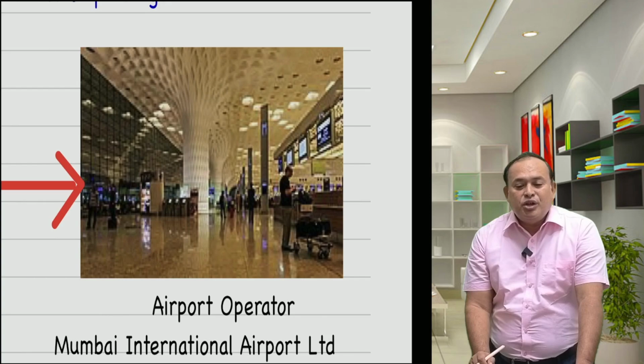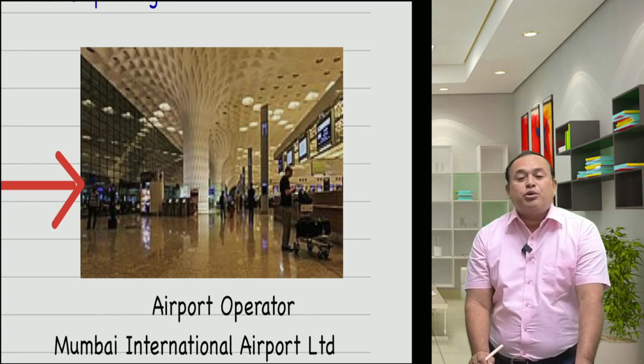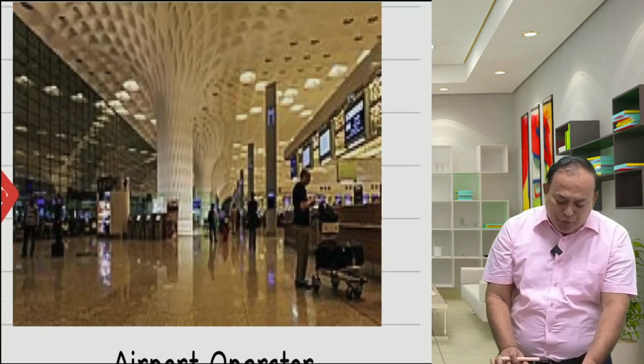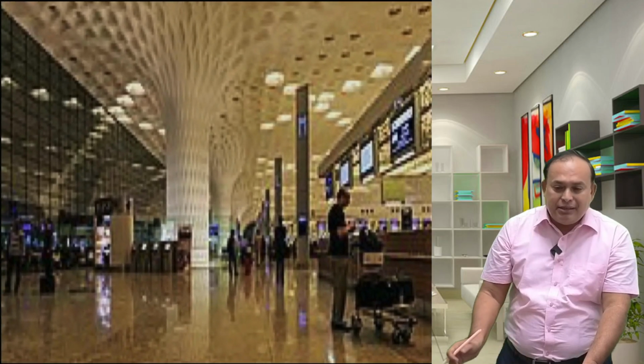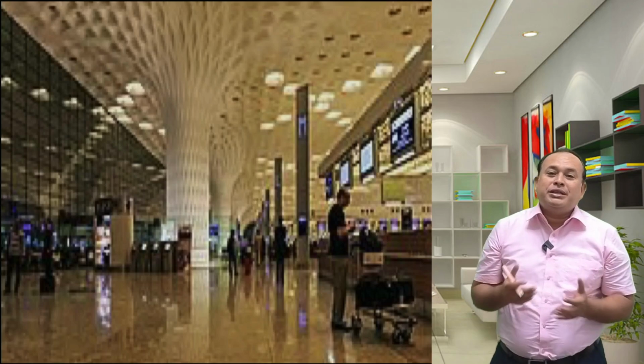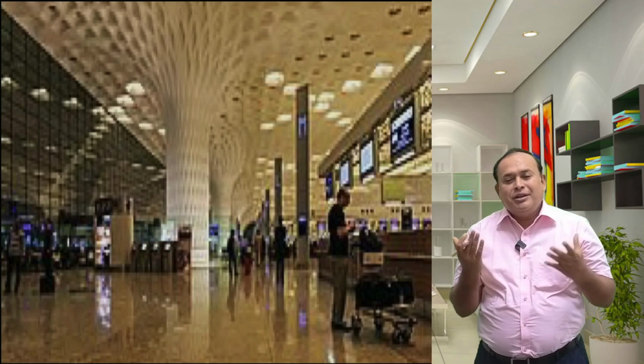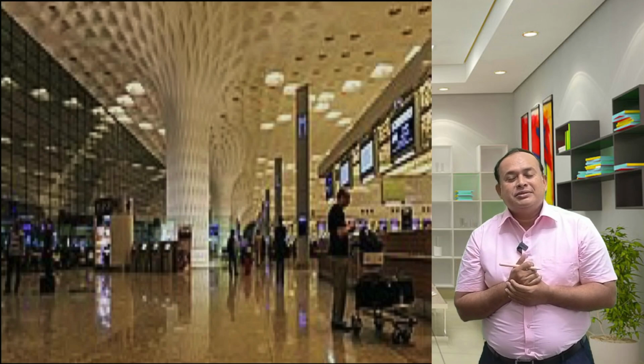This is Mumbai International Airport, which is operated by Mumbai International Airport Limited, an airport operator. See, so beautiful, an excellent manner has been maintained. The moment you enter the Mumbai International Airport, especially, you feel like a 7-star hotel.